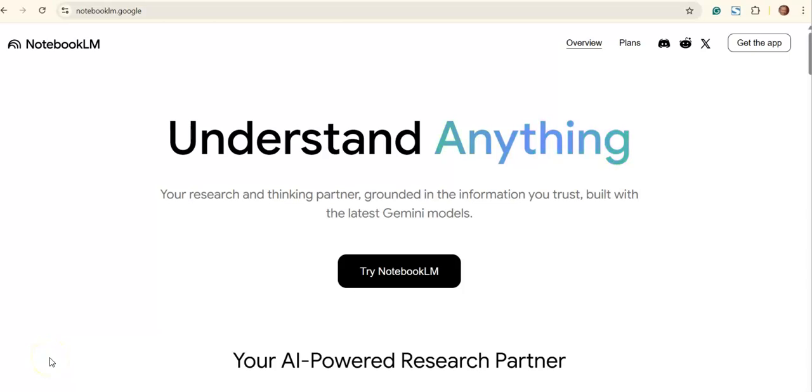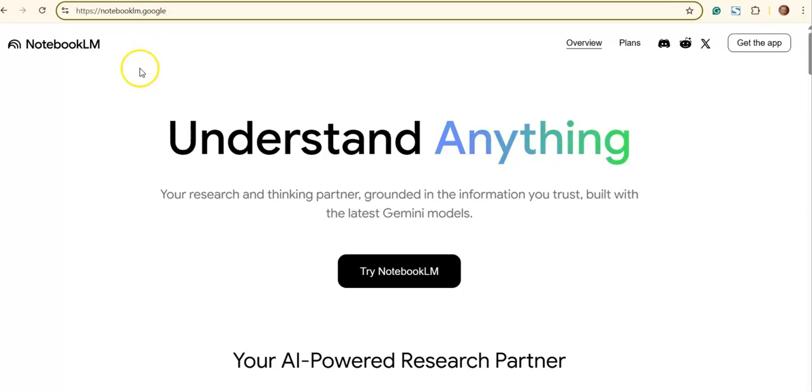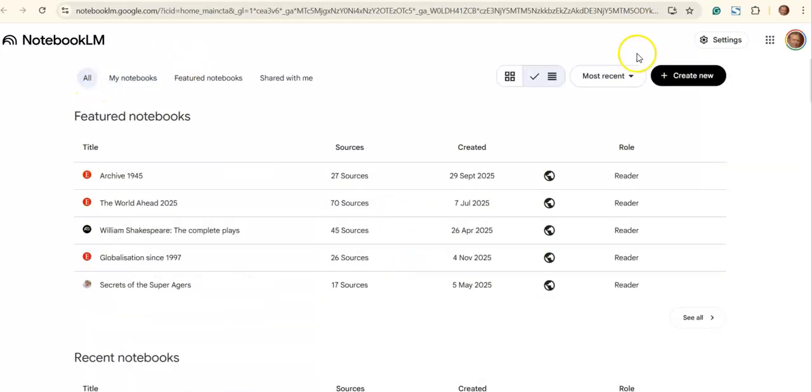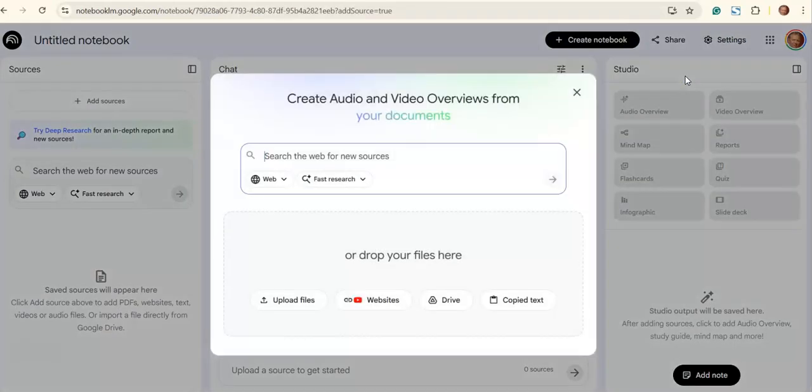Today I would like to take you through something called notebooklm.google. There we go, that's the address. So I'm going to go into here and you'll see shortly why I might actually find this of use. Lots of different subjects can be generated and these are all done for free.